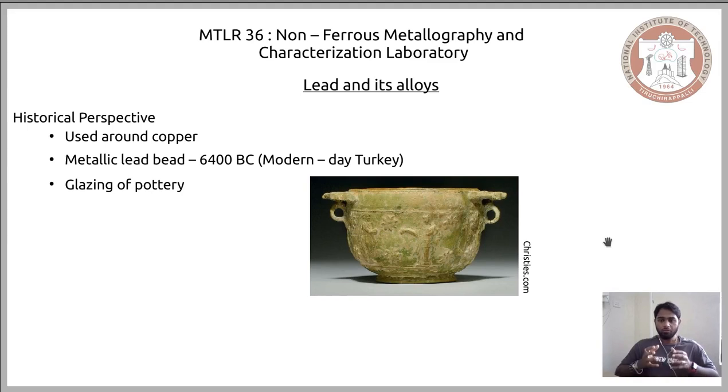Now when you heat this pottery to make it strong, or when you process these pots in a kiln, it means that you are raising its temperature. And it was observed that when you raise the temperature of this lead glazed pottery over a definite temperature, the glaze started to form globules, and it was very luxurious and appeared like silver.